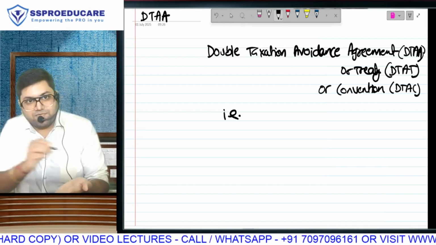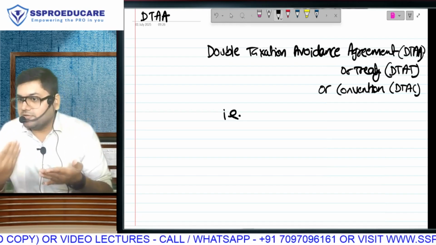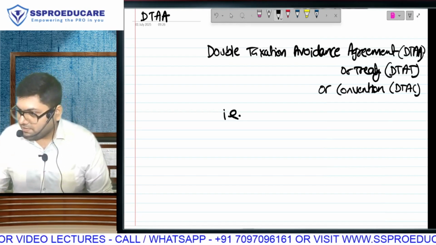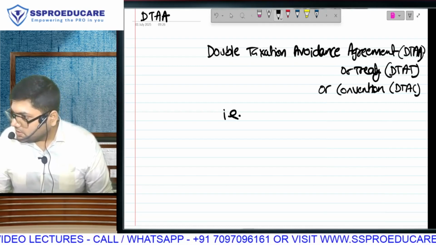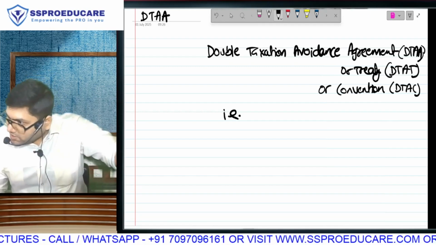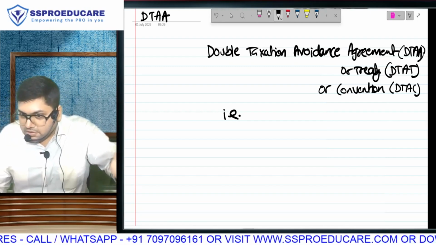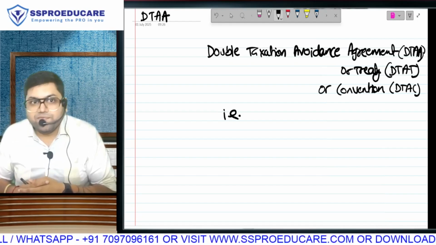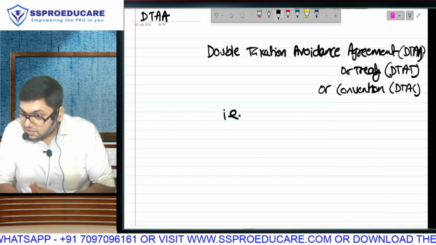This has happened to me. There is a student who is solving a question from an RTP. He solved an MCQ and said, sir, the answer is not matching. I said, you see, that is the same question in my book also. In my book, the answer is the same as your answer, because they have solved as per the old assessment year, but I have solved as per the new assessment year, the one which I taught you. So I personally do this.